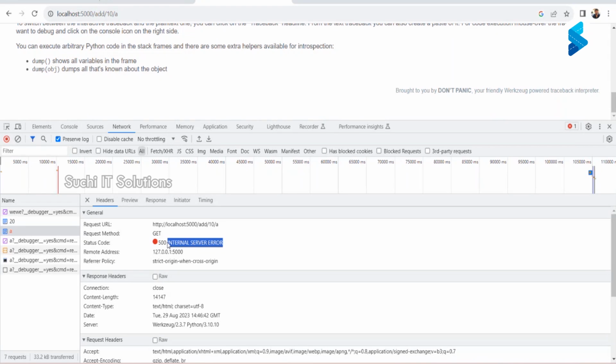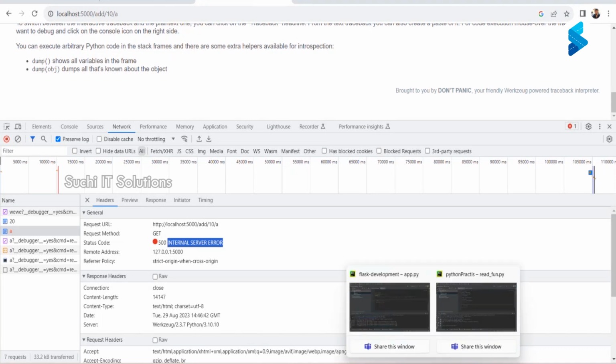So technically, we should avoid internal server errors as much as possible. When you write code, you should ensure that you avoid internal server errors. So now how do I handle this?